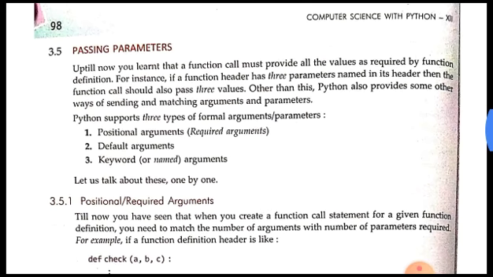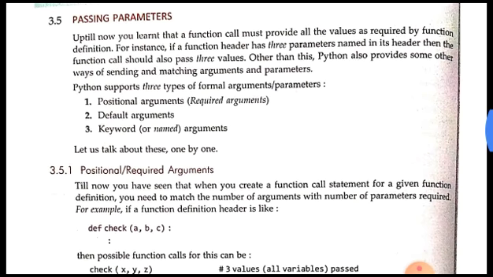Okay, now passing parameters. Python supports 3 types of parameters. All these things we have discussed in the videos. It is just a revision. So Python supports 3 types of formal arguments or parameters, which are positional arguments or the required arguments. The positional arguments are the arguments for which the positions are fixed. Okay, we can't change the position and the number of those arguments.